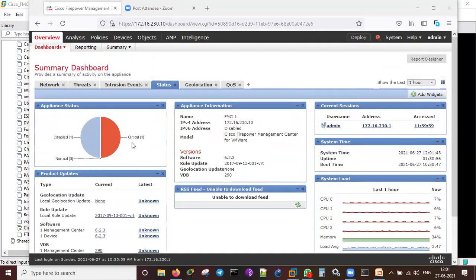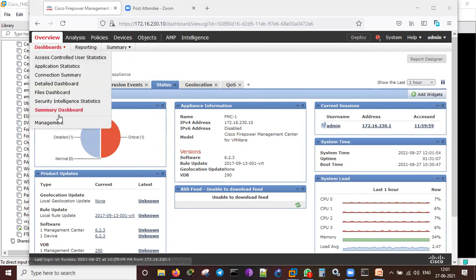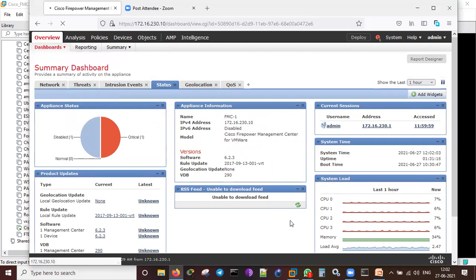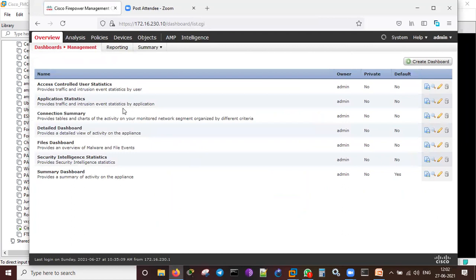And this is the appliance status. Now it is critical, something is one, meaning it's not talking to that device or something. These are all the dashboards we see. This is the summary dashboard; we can see the management dashboard also. It will take a lot of time because my memory is low, only 16 GB.